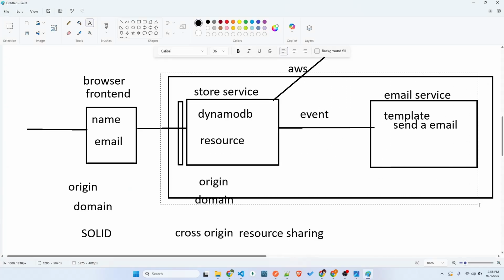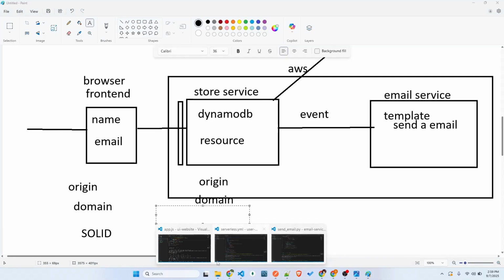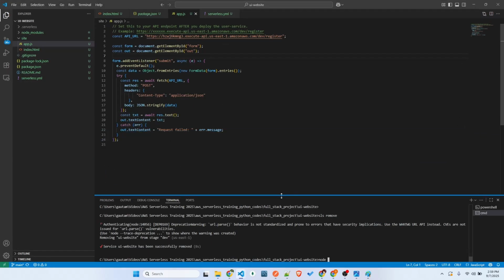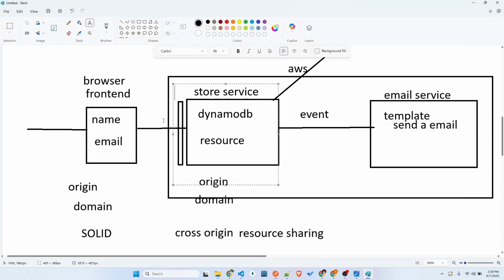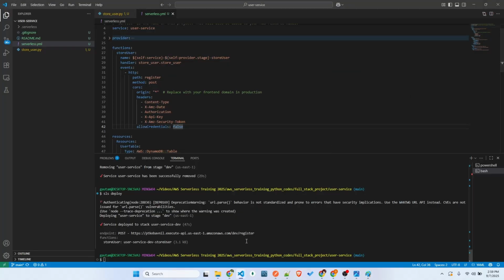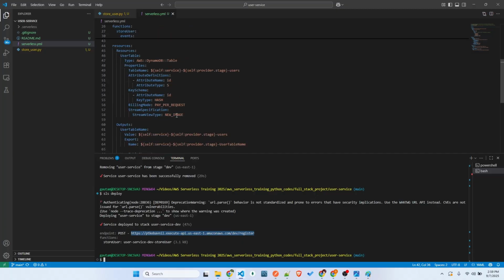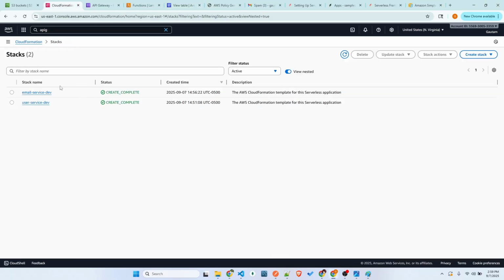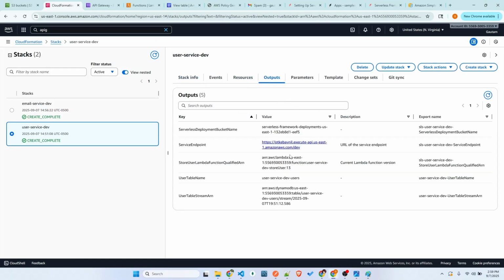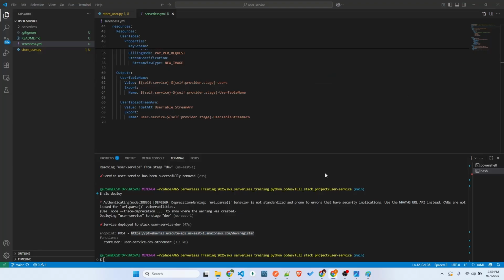So we completed this entire microservice thing, but now the only leftover part is the front end deployment. Most of the people don't know how to deploy a front end, right? So I'll just show you how we can do it. In the front end, the front end has to connect to the backend, right? So the backend, which service are we going to connect to? This API gateway to be specific. Only this API gateway. For this API gateway, we'll get an API, this route ID, post request ID. I'm just printing it in the outputs, but you can copy here, or else you can go to CloudFormation, click on users, click on outputs. You can clearly see there is an endpoint URL here. Anything is fine, both are good.